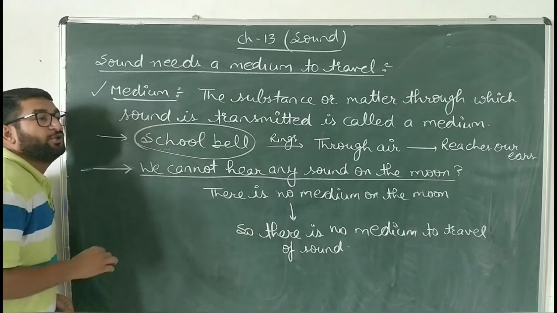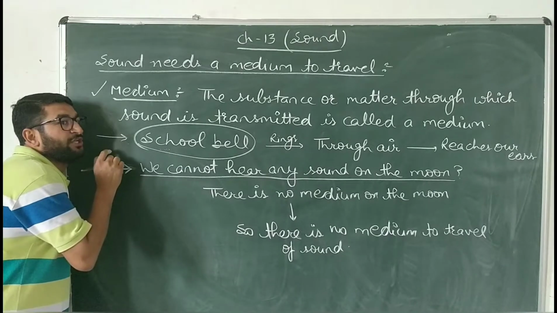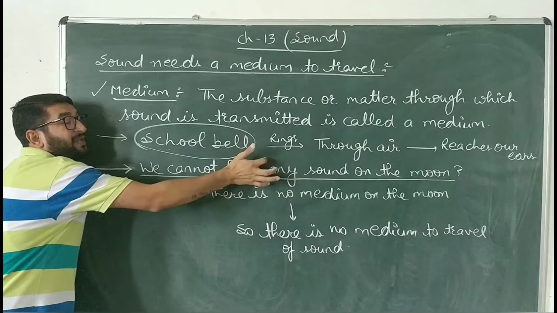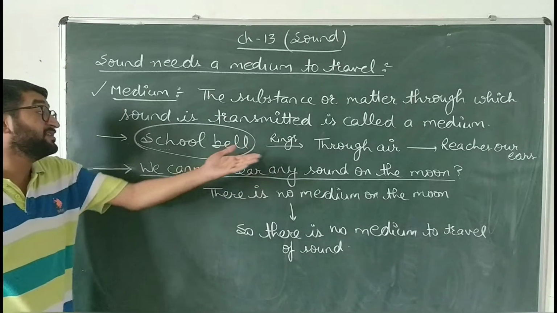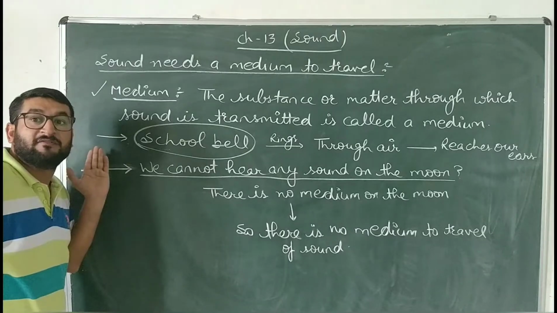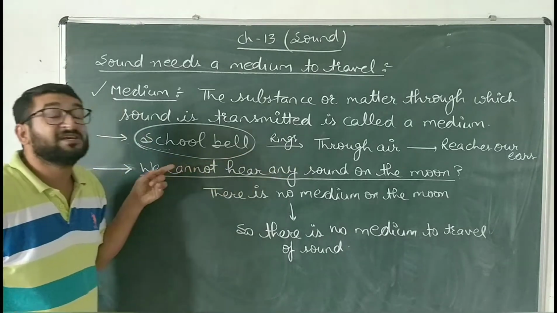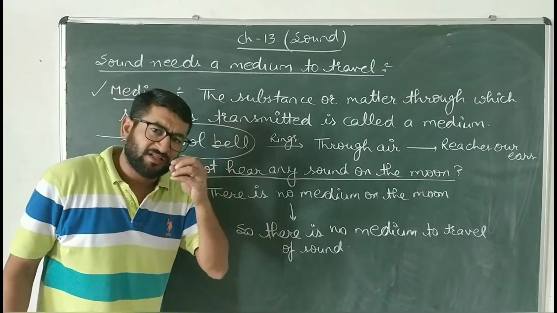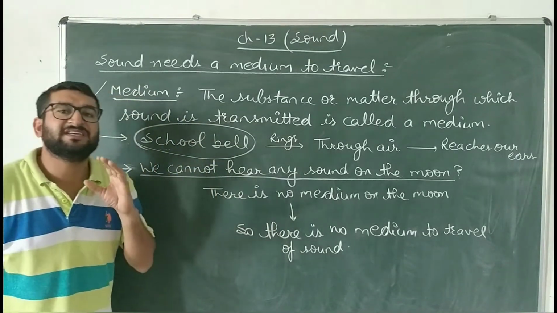If बच्चे, you place your ear very closely to a board and someone at the other end clicks over it, then we can easily hear that sound. Why? Because through solids, sound can travel very easily. The example of the liquid as well is very easy.